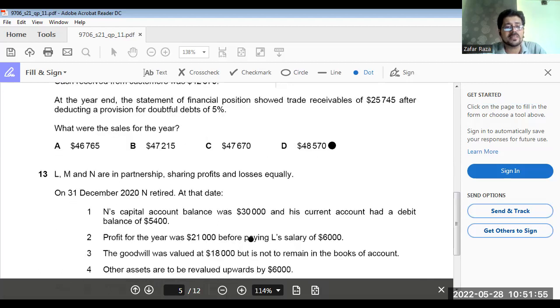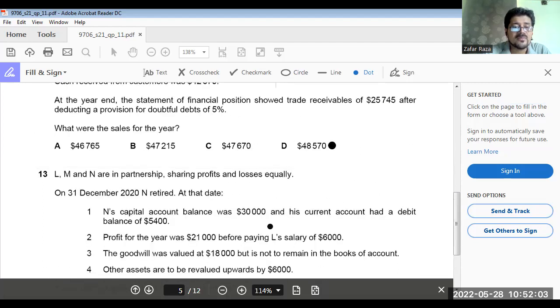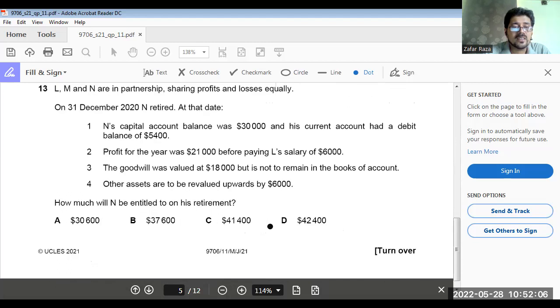Now come to question number 13. L, M, N, and R are in partnership sharing profit and losses equally. On 31st December 2020, N retired at the date. N's capital account balance was 30,000 and his current account had a debit balance of 5,400. Profit for the year 21,000 before paying salary of L's 6,000. The goodwill was valued at 80,000 but is not to remain in the books of account. Other assets are to be revalued upward by 6,000. This question is not a very difficult question, but we have to be careful.